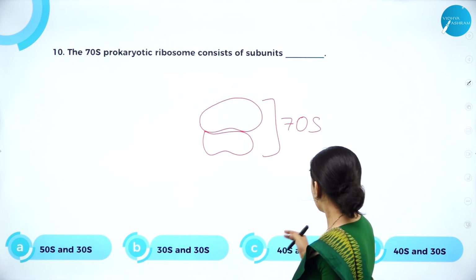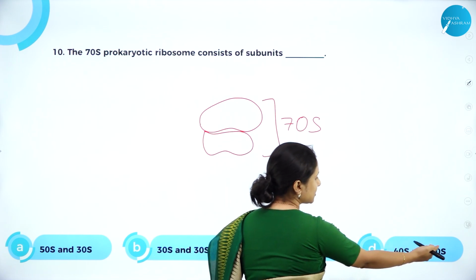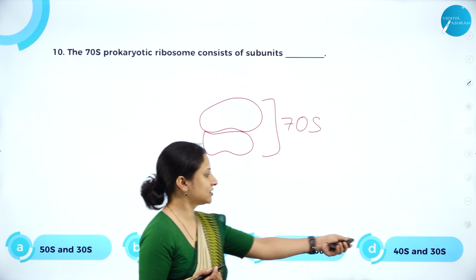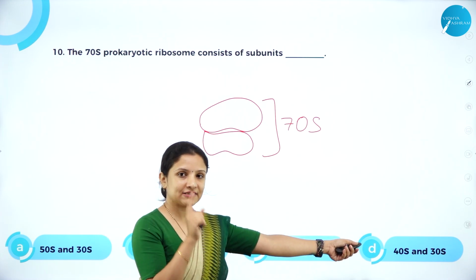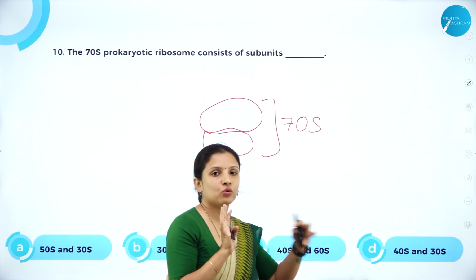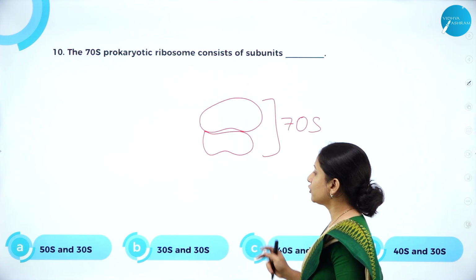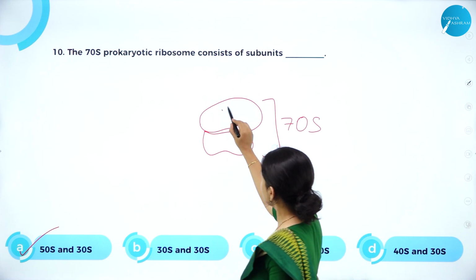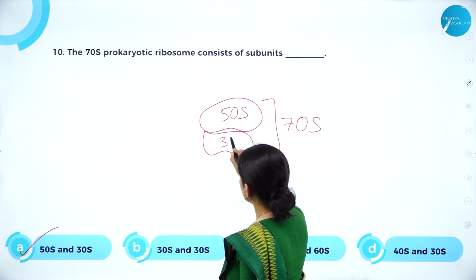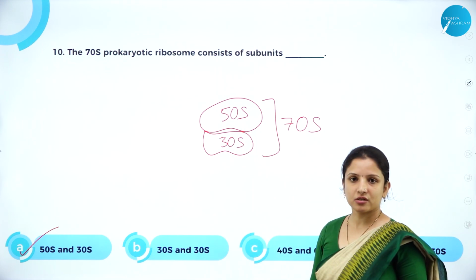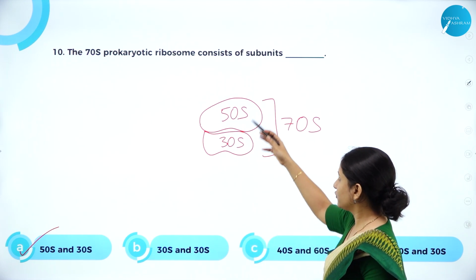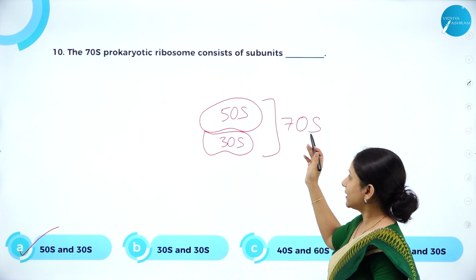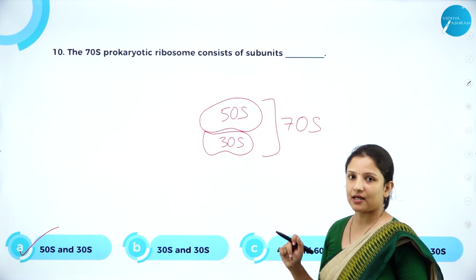Here, 40 and 60, and 40 plus 30 will give you 70, because when you add them, it gives you 70. Don't choose this answer. It is wrong because I told you S means sedimentation rate. It doesn't mean that you add two numbers to get 70. That is wrong. Here 50S and 30S is the right answer, because the sedimentation rate of the larger subunit is 50 and that of the smaller subunit is 30. Together their sedimentation rate is 70. That is what it means. So option A is the right answer here.